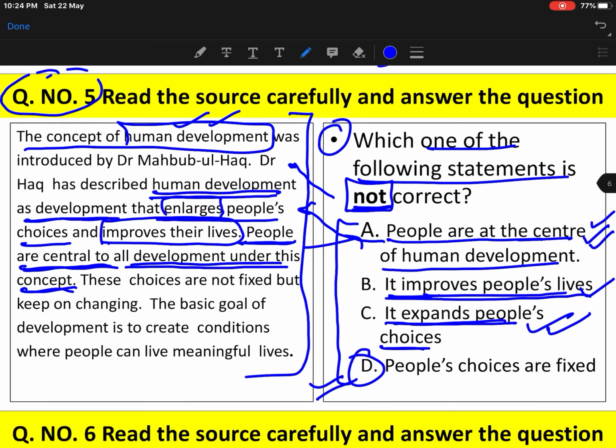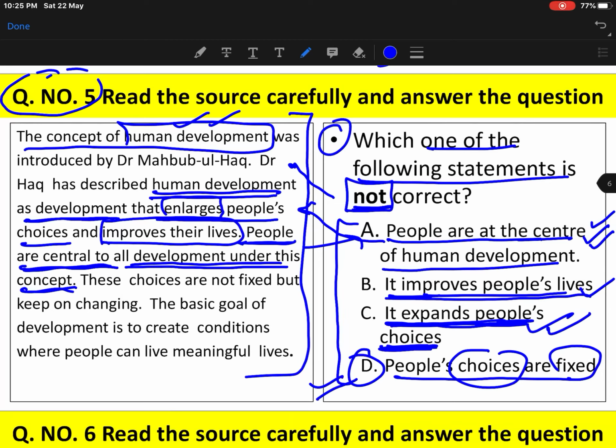So obviously D would be your option, but let us see why. People's choices are fixed. We are saying that human development expands, enlarges people's choices. So how could people's choices be fixed? When human development is expanding people's choices, it is increasing the options that people have to live different lives, different careers.